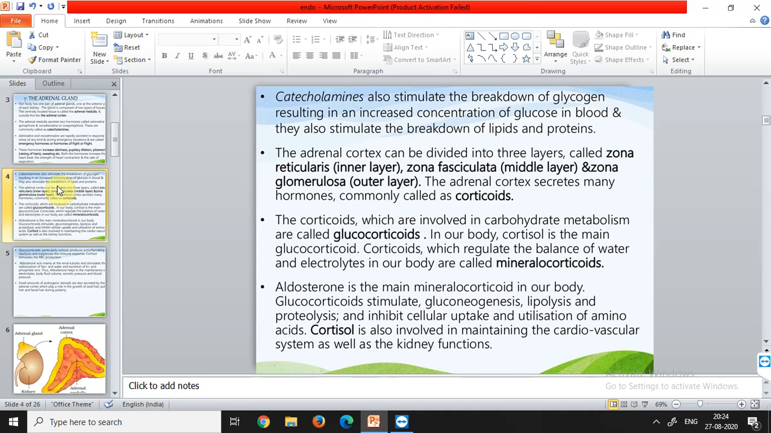So in our body the cortisol is the main glucocorticoid. जो कॉर्टिसोल हार्मोन होता है हमारी बॉडी में, which is secreted by the adrenal cortex, it is the main type of glucocorticoid, and that's why it is mainly present whenever we need the breakdown of glucose. Corticoids regulate the balance of water and electrolytes, और ऐसे corticoids जो balance of water और electrolytes का balance maintain करते हैं, these are called mineralocorticoids. Now aldosterone is the main mineralocorticoid in our body.